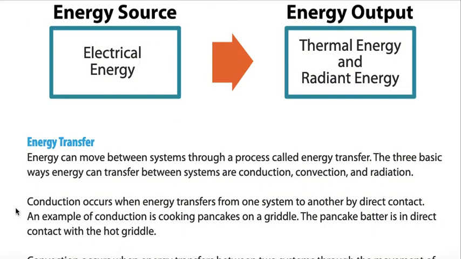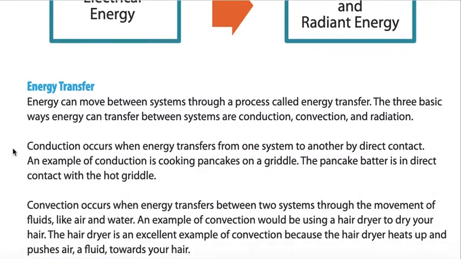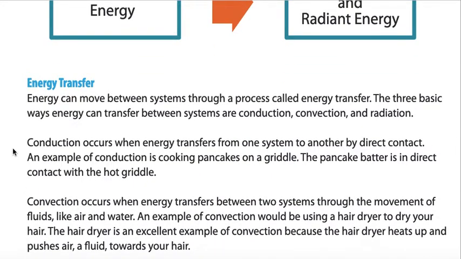Energy transfer. Energy can move between systems through a process called energy transfer. The 3 basic ways energy can transfer between systems are conduction, convection, and radiation. We know these. Conduction occurs when energy transfers from one system to another by direct contact. An example of conduction is cooking pancakes on a griddle. The pancake batter is in direct contact with the hot griddle.